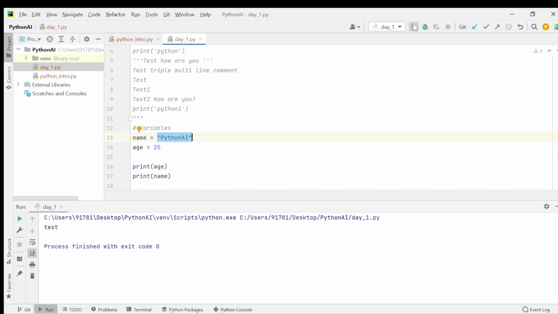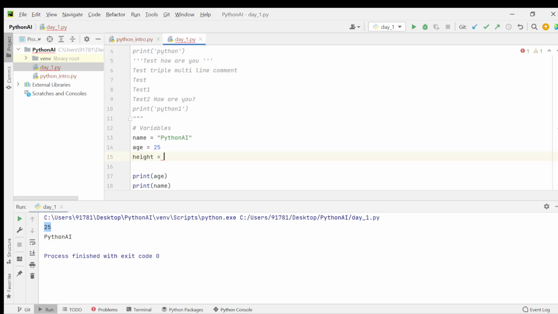So let us run the program. If we see here, the first print statement, age, has the value 25 stored in this variable, same as name. Let us write some other examples. height equals 5.9. So here this variable height is storing a float value. We can store any value in Python.